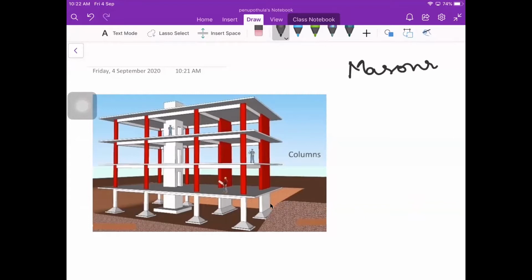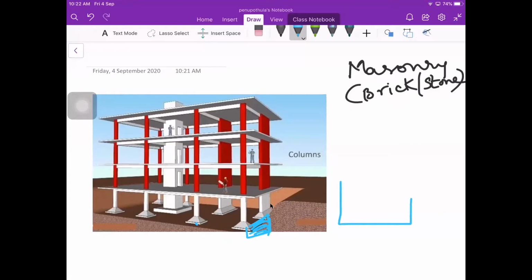Masonry in the sense it can be by brick or stone. If you can see here, the bottom portion, the foundation part. If you are going for the foundation here, there we are going to construct a masonry wall.